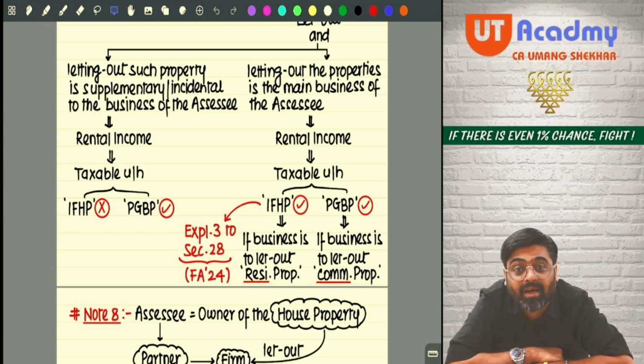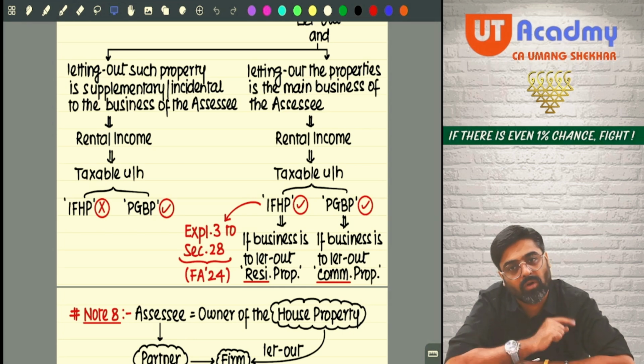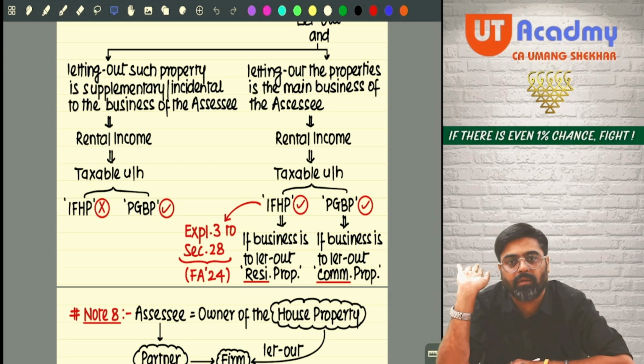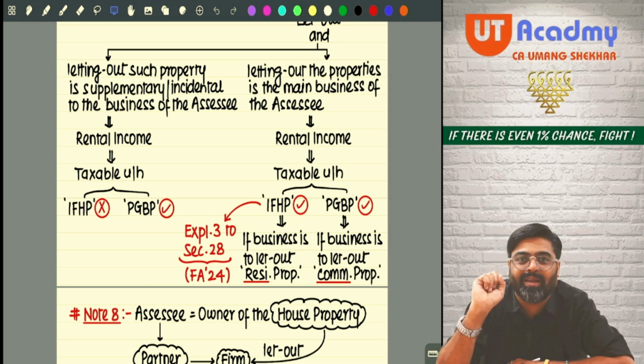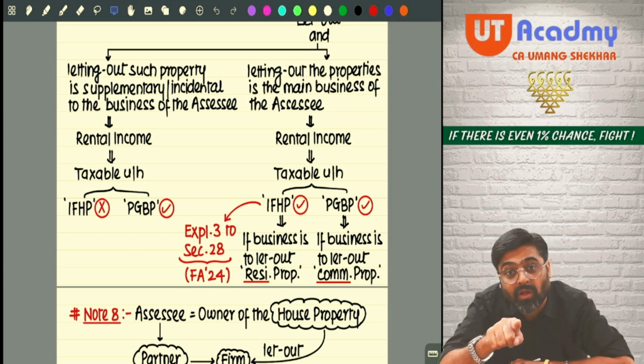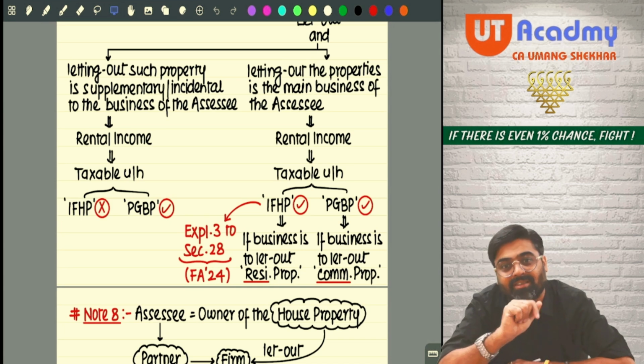We cannot charge it under the head PGBP. The rental income will always go to the house property head. The Supreme Court judgment's effect is nullified by introducing this explanation, and this explanation was inserted only for those properties which are residential.